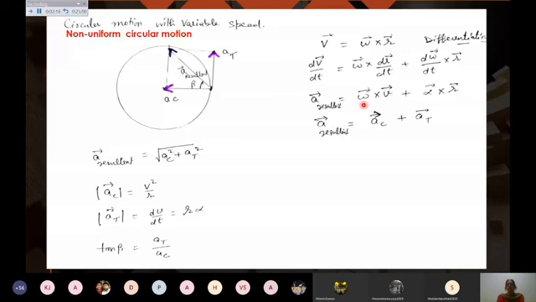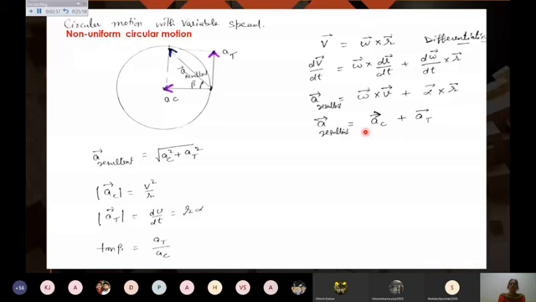In vector form, omega cross v gives me the centripetal acceleration. So my resultant acceleration is the sum of the tangential acceleration and the centripetal acceleration.